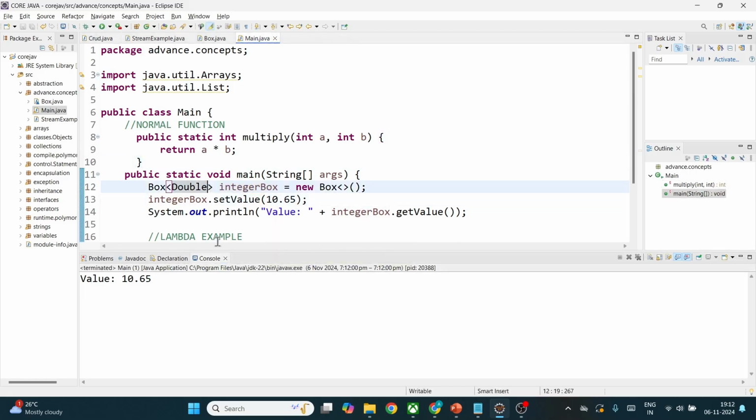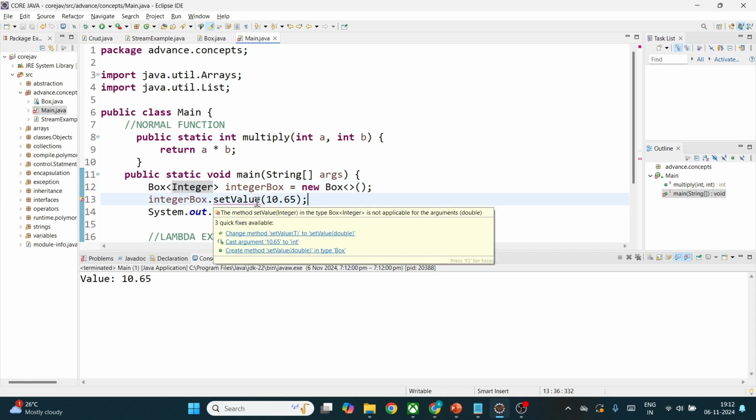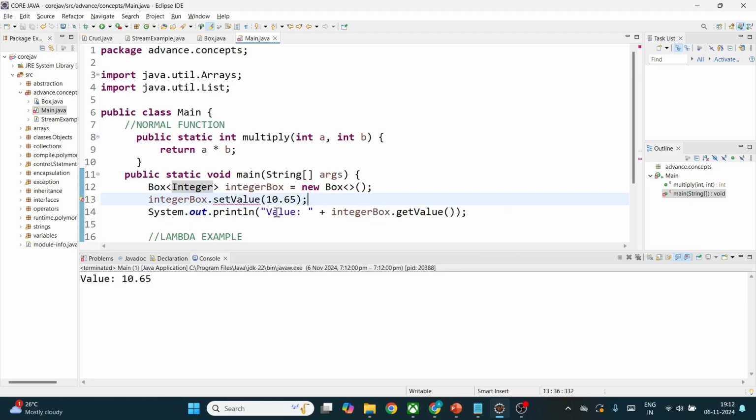So there's a catch here. Let's make this an integer, right? Okay, yeah, there is an error here. Why is there an error? Because the method set value of type Box Integer is not applicable to argument double, right?